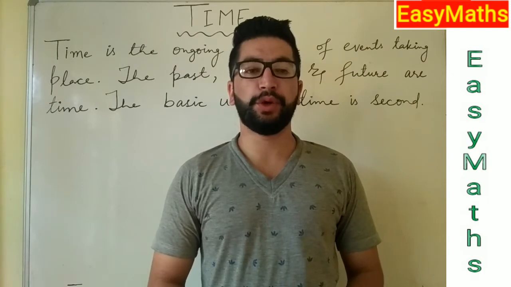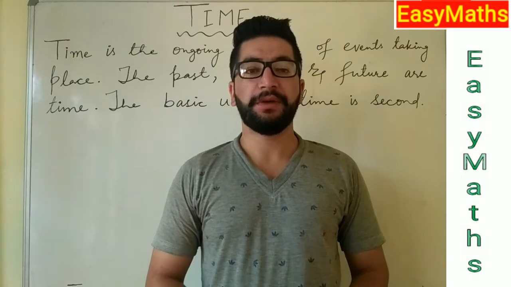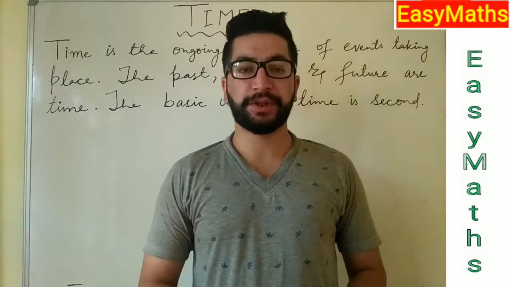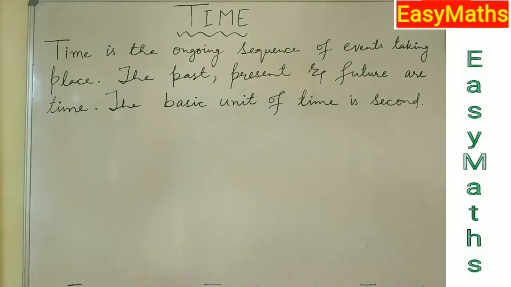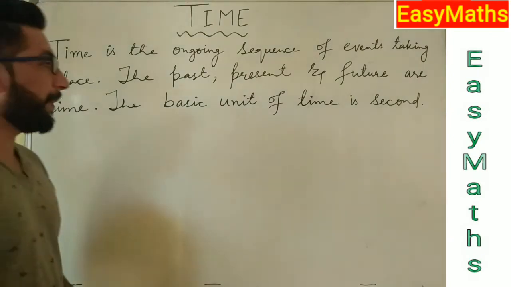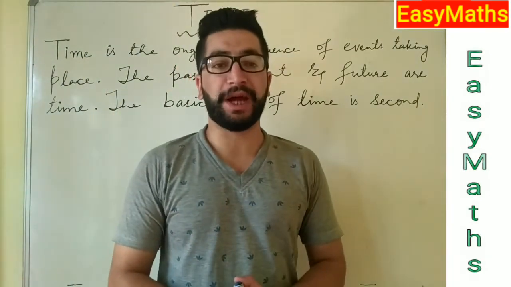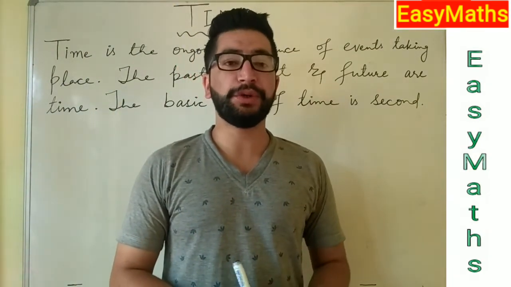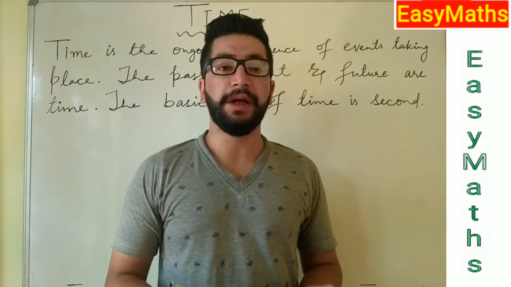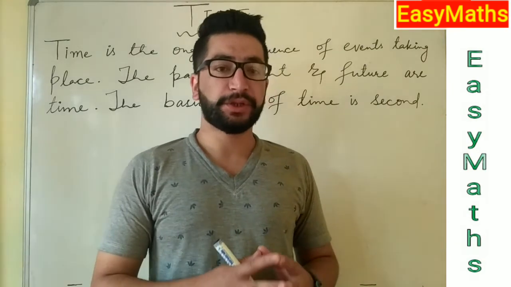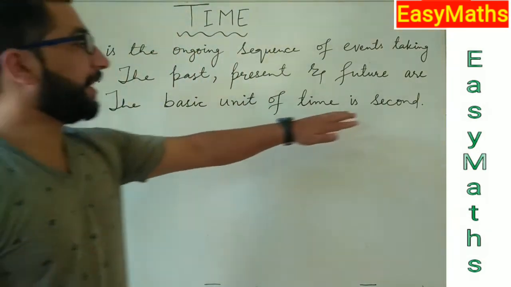Students, in today's video we will discuss time. Time, a very precious resource, once gone never comes back. So what is time? Time is the ongoing sequence of events taking place. The past, present and future are all time. The basic unit of time is the second. A duration in which a particular task is completed is said to be time. So students, we have got the basic unit of time, that is the second.